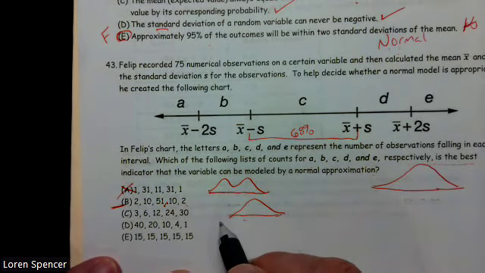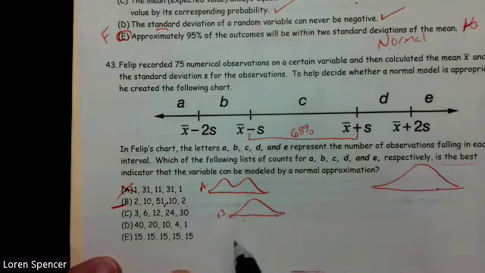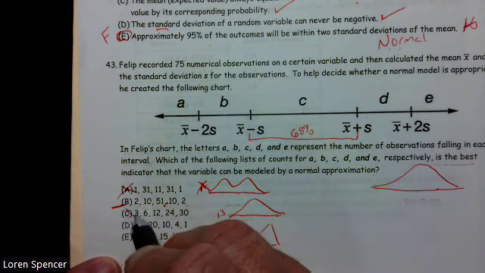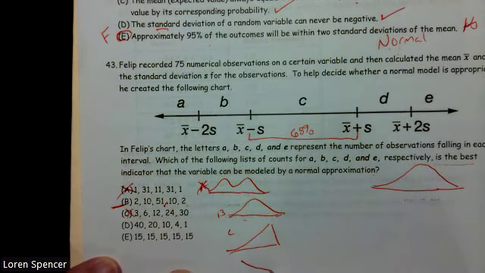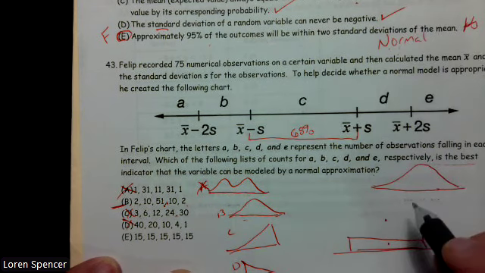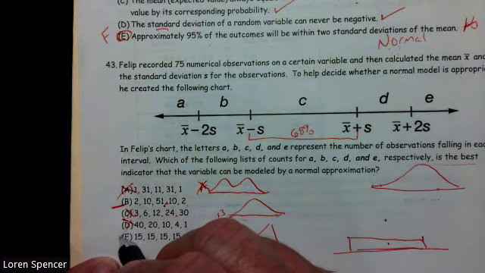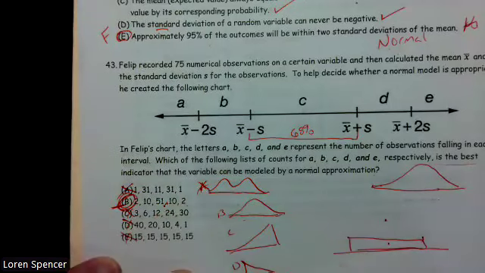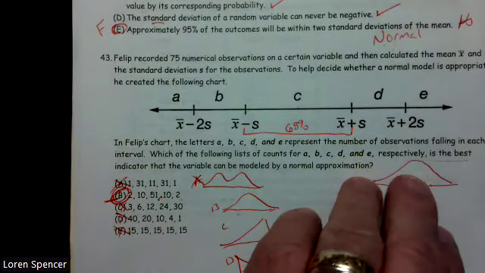Well, this one, part C, so this is B and this is A. This one's looking good. This one's not. C, we're starting at 3 and we're going up and up and up, and it's like, oh, that's not it. D, on the other hand, started high and is going down. So that's not it. And E is a uniform model. So that's not it because I needed it to be mound shaped to be a normal. So it's not E. My best answer choice is B for 43. Moving on to problem 44.